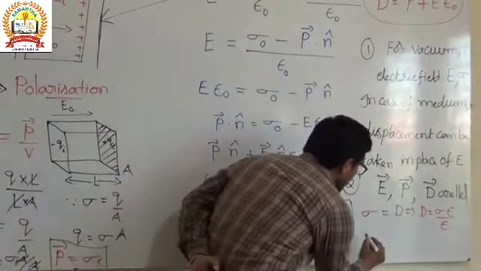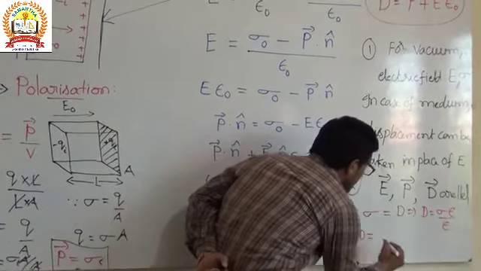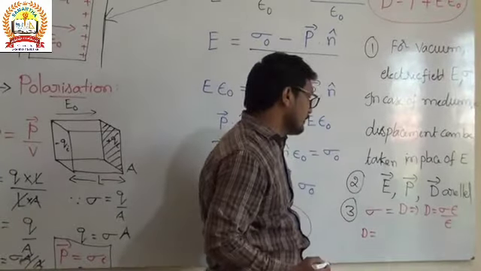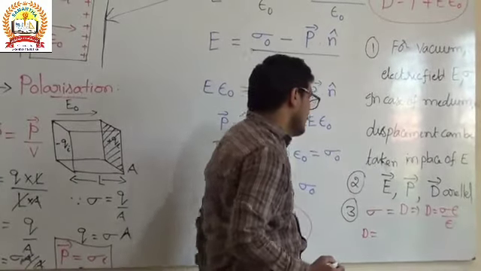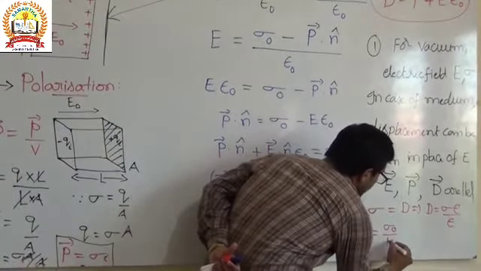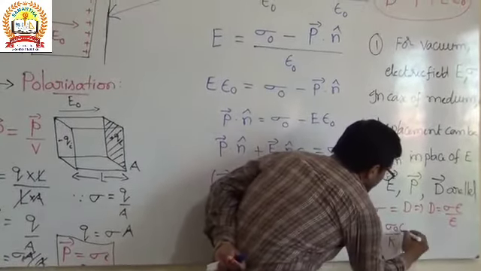Then D equals sigma epsilon divided by epsilon, where sigma we write as sigma naught by K epsilon.